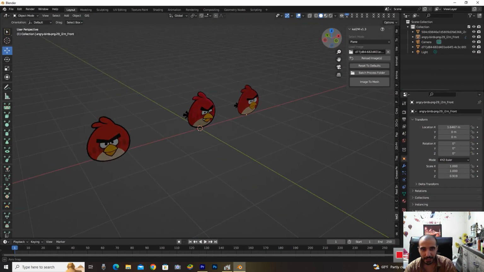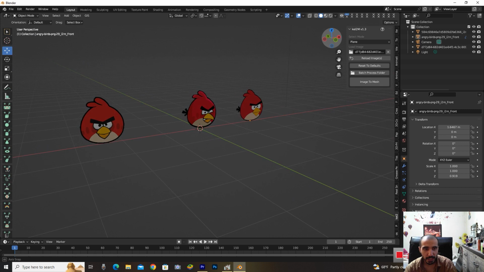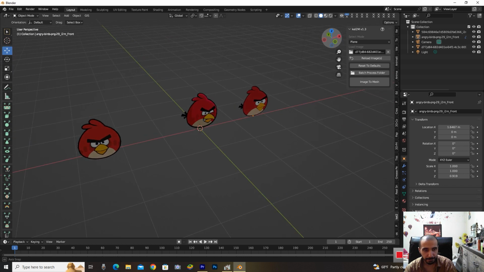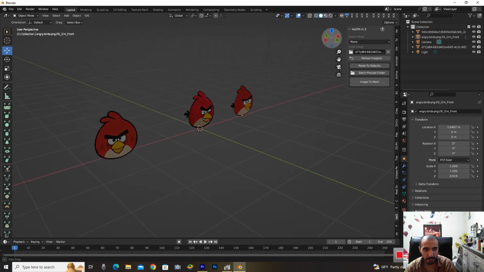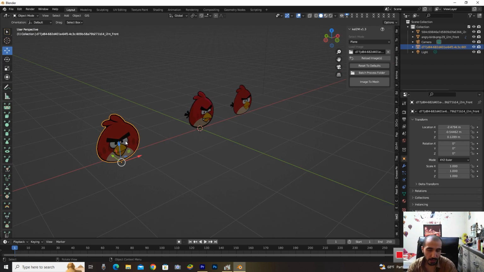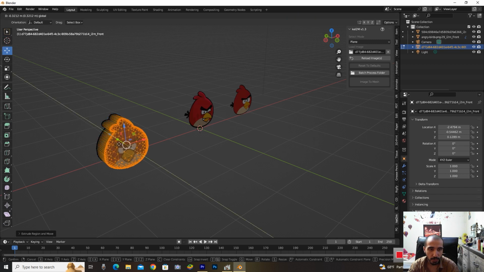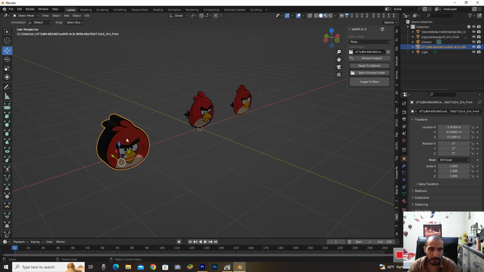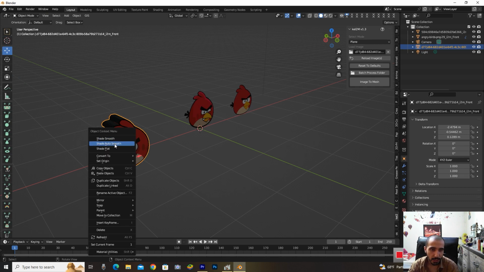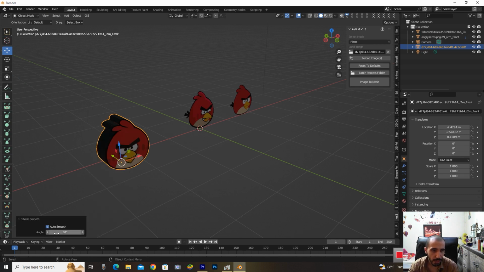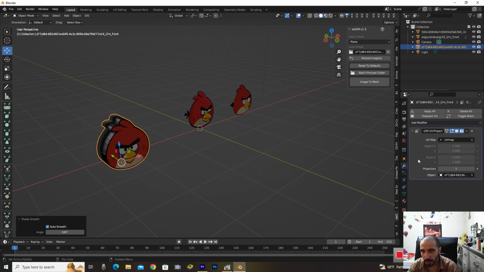Yes, here is a scene of Blender, and we have three styles of Red, the actor of the Angry Birds animation. So I take one of these three, press Tab, like this, and then press E to extrude it. In the next step select Move and take this green line to move to the front like this, and then set Shade Auto Smooth, go down and change the angle to 180 like this. Very good.